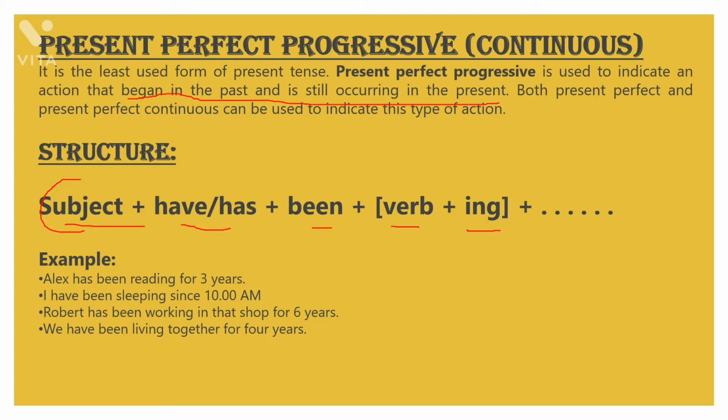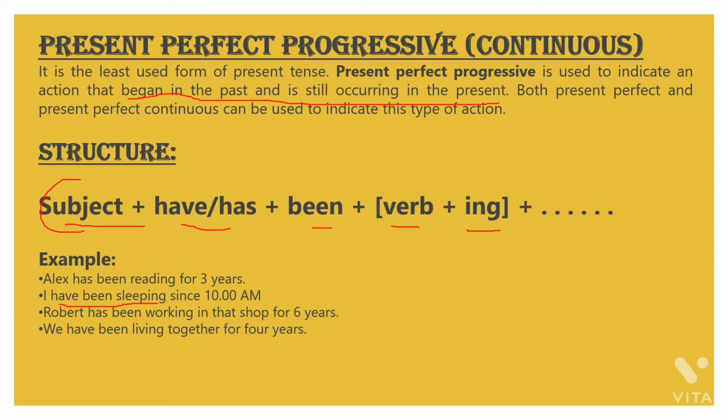For example, Alex has been reading for 3 years. I have been sleeping since 10 a.m. Clear? So you can clearly see that present perfect continuous tense is being used here.